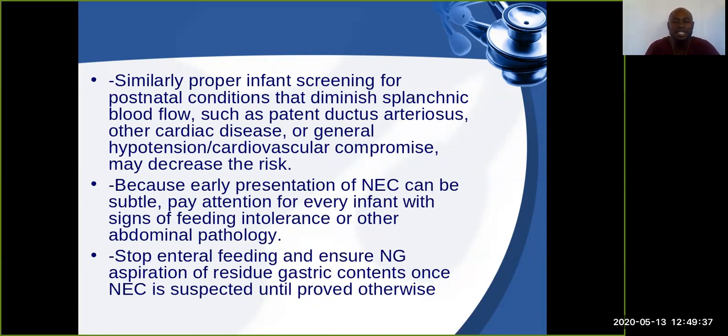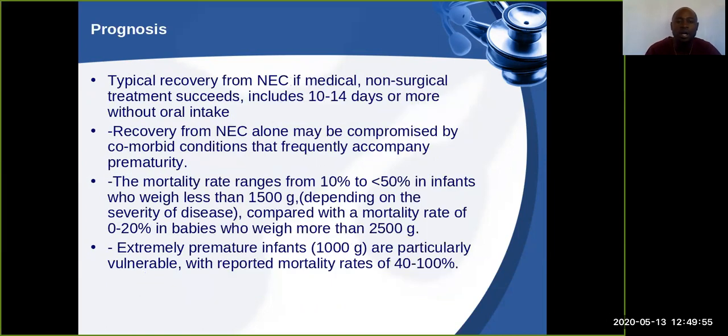So if we see any of those risk factors that I talked about in these newborn infants, it is very important to do what? To put them on NPO, nil per os, and also ensure that there is aspiration of any gastric contents once we are suspecting what? Necrotizing enterocolitis.